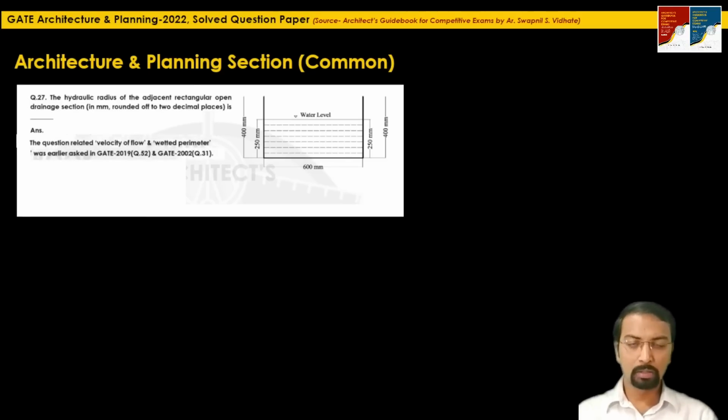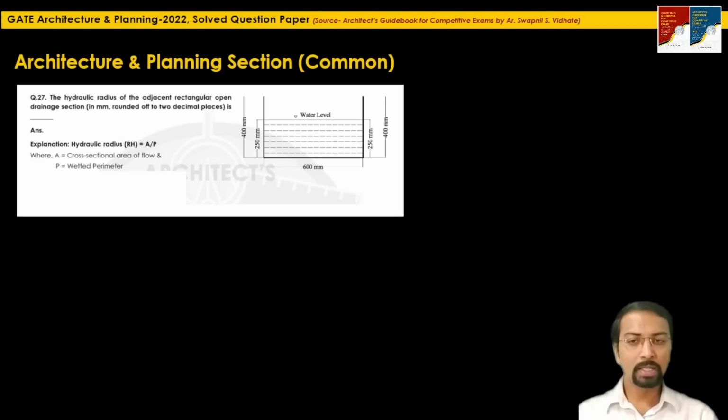So the question related to the formula, or a similar question, has been asked earlier in GATE 2019, the recent one, question 52, and GATE 2002, question 31. So if you know the formula, I think putting the value and finding out the answer was the easy one. Here, what is the formula? Hydraulic radius RH is equal to A by P.